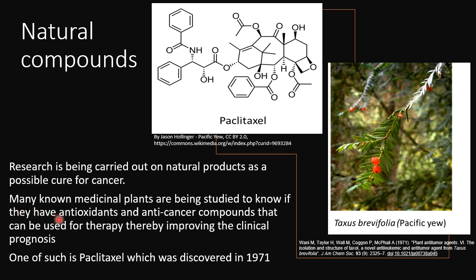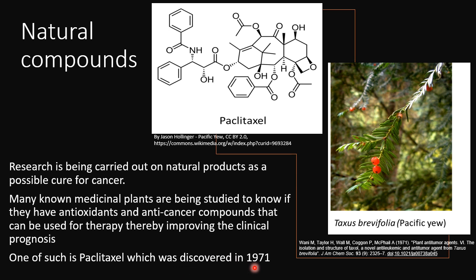So if any known medicinal plant is known to have antioxidant and anti-cancer compounds, it can aid the therapy by improving the clinical prognosis. One of such is paclitaxel, which was discovered in 1971 by Dr.